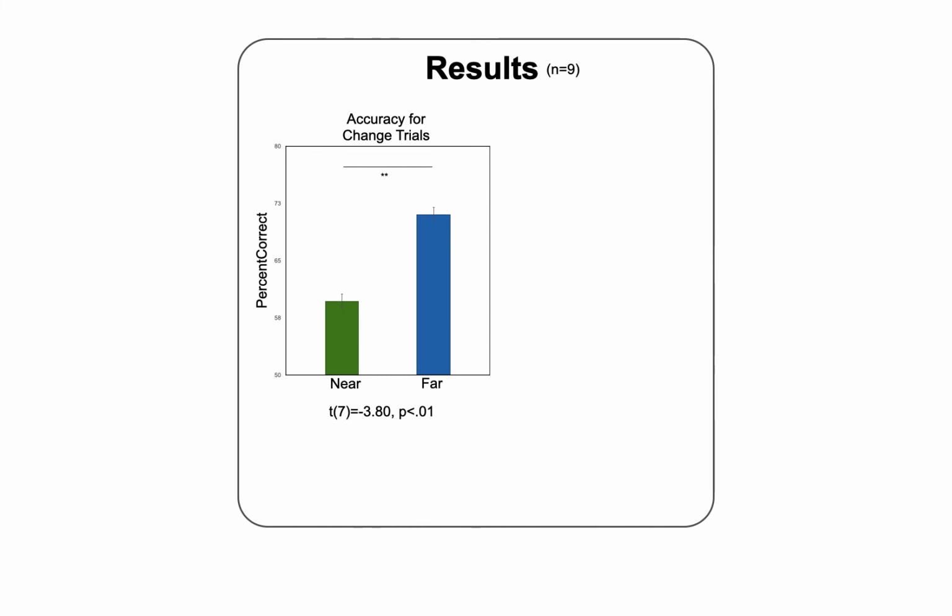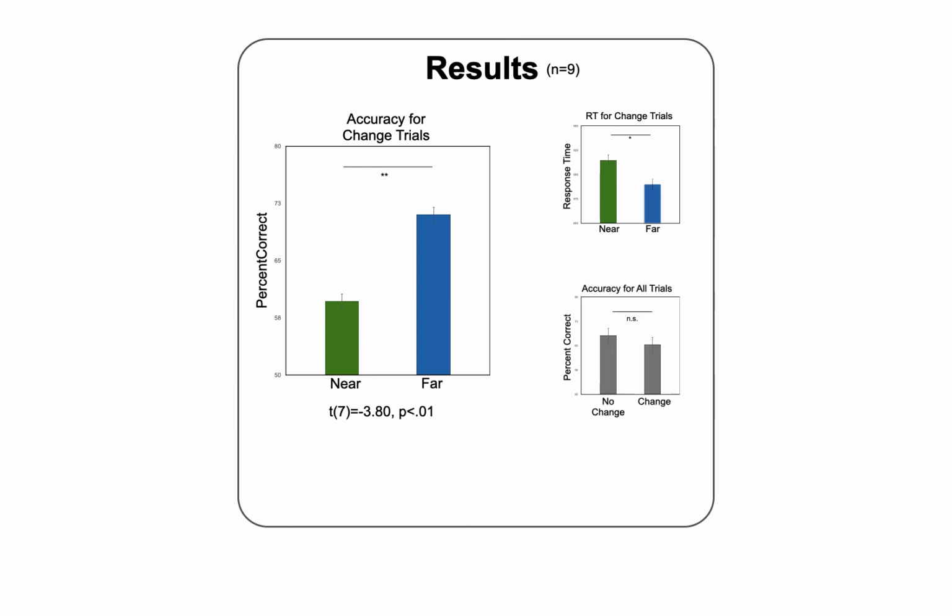In case you're just curious, we also found a difference in response time for change trials, where participants took longer to respond when items were near in the representational space, suggesting that these accuracy results do not simply reflect a speed accuracy trade off. But looking at performance collapsed across all trial types, we do not really find a significant difference in accuracy across change and no change conditions.